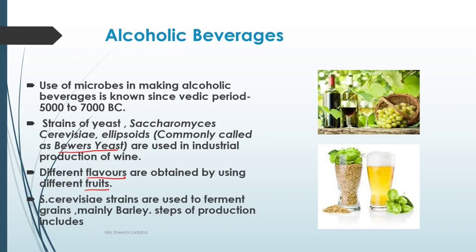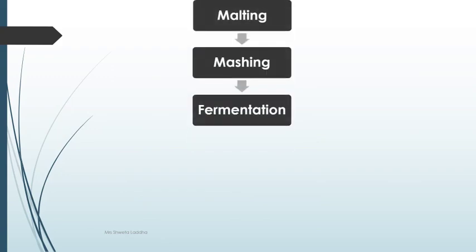Saccharomyces cerevisiae strains are used to ferment grains, mainly barley. The fermentation of barley or any substrate includes the following steps. Initially, malting is done. What is malting? Overnight, the grains or the fruits are soaked. Especially in case of barley, the barley is soaked for preparing beer.